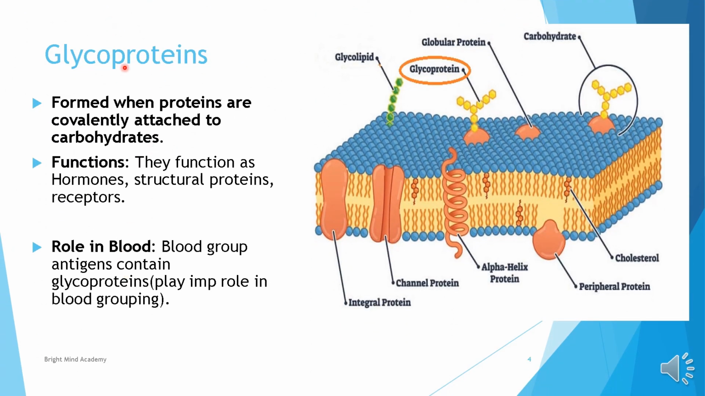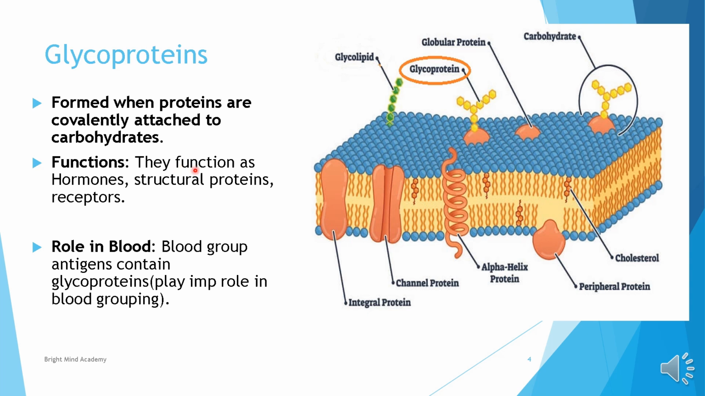Next we have glycoproteins. Glyco means carbohydrate, and then proteins. Glycoproteins are the combination of carbohydrates and proteins. In the first point, it is written that they are formed when proteins are covalently attached to carbohydrates. This is an image showing the plasma membrane, where glycoproteins are found. Here you can see proteins, and this is a carbohydrate shown in yellow color. This carbohydrate attached to protein is termed a glycoprotein.